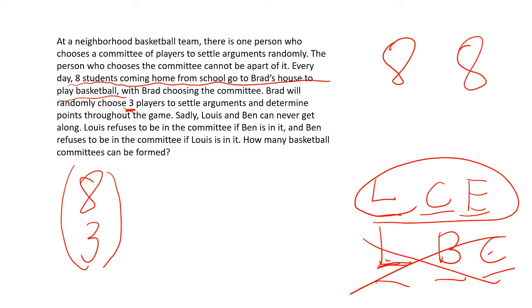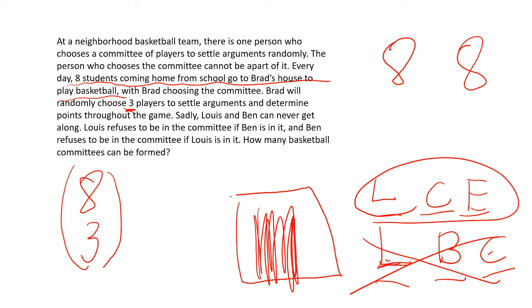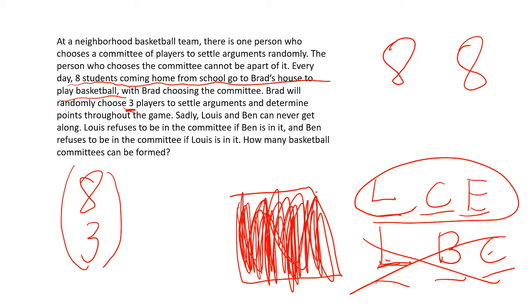But in reality, we don't want 8 choose 3. We can't have Lewis and Ben on the same team. So to fix this, first we're looking at the total number of committees, right? If we assume the entire box shaded is the total number of committees that can be formed.